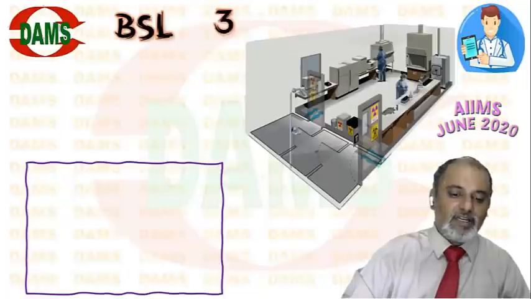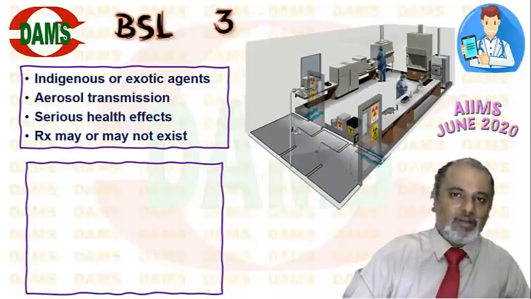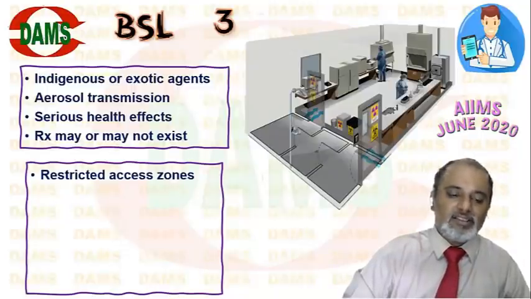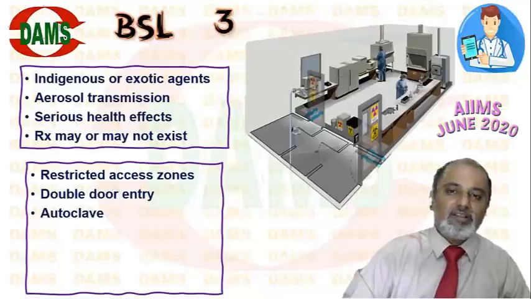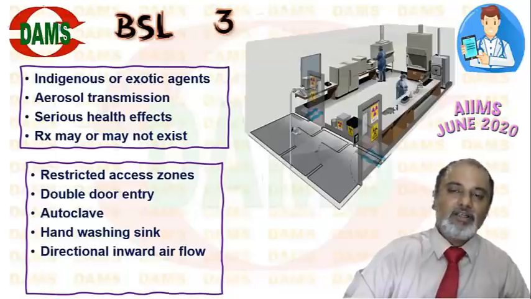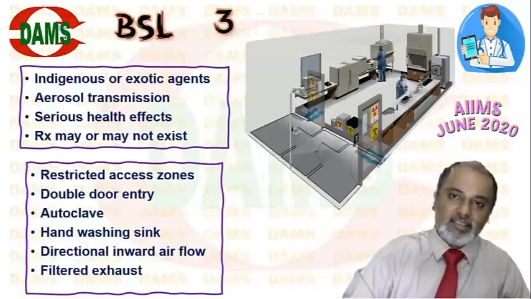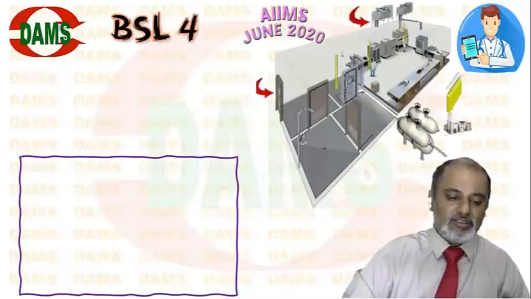Next is biosafety level 3: indigenous or exotic agents, mainly transmitted by aerosol, which cause serious health effects. Treatment may or may not be available. It needs restricted access zones with double-door entry, first one door and then one more door. There should be an inbuilt autoclave inside, a hand washing sink and shower, and directed airflow. A negative pressure cabin, HEPA filtered air, and filtered exhaust air, so air entry and exit should both be filtered.